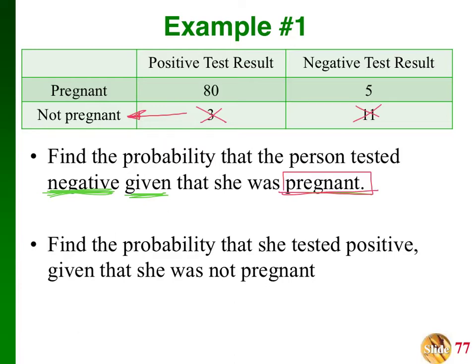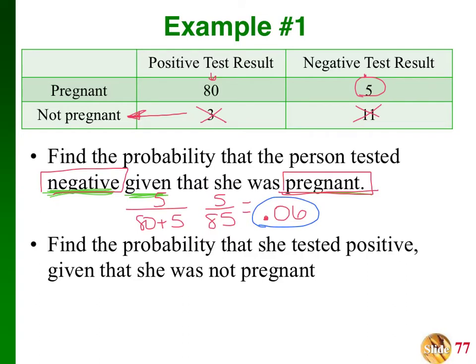This just became my denominator, so I always write that on the bottom. 80 plus 5 is what I tell kids to do. Write that on the bottom. Now, one of these numbers is going to be my numerator. It just depends on which one represents the negative. So I go and look up here. This is positive, this is negative, so this becomes my numerator. So I have 5 over 80 plus 5, which is 5 over 85, and that is equal to, or actually what we're going to start doing here is probably decimals. So let's go ahead and get in the habit of it, 0.06. But either one, the reduced version of that or the decimal, would be correct.